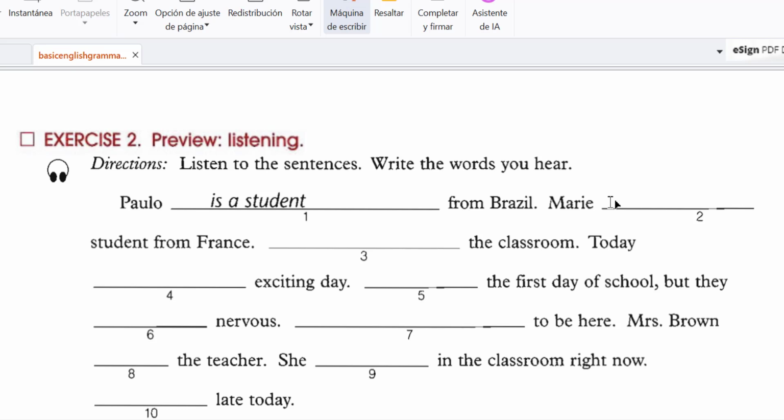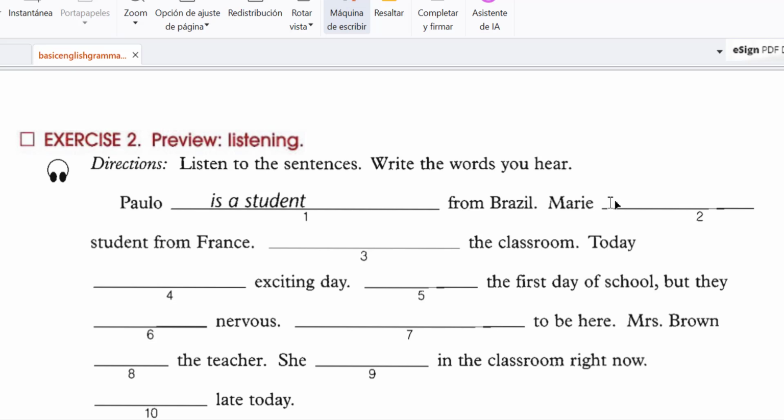Paulo is a student from Brazil. Marie is a student from France. They're in the classroom. Today is an exciting day. It's the first day of school. But they aren't nervous. They're happy to be here. Mrs. Brown is the teacher. She isn't in the classroom right now. She's late today.